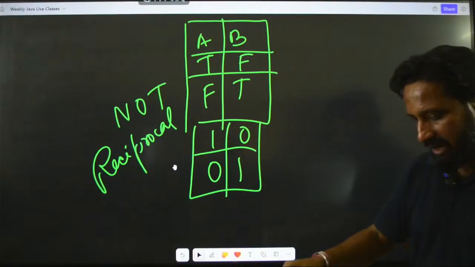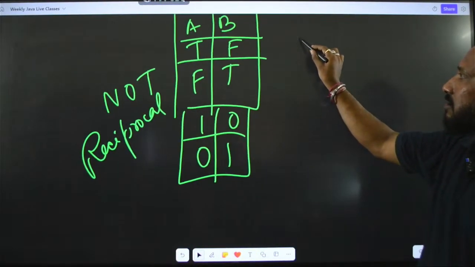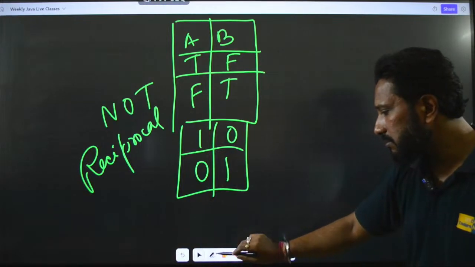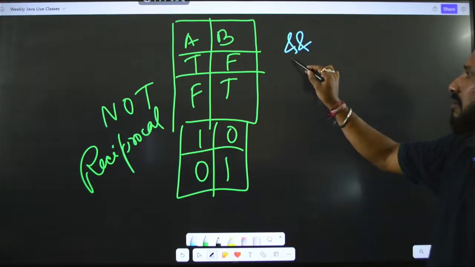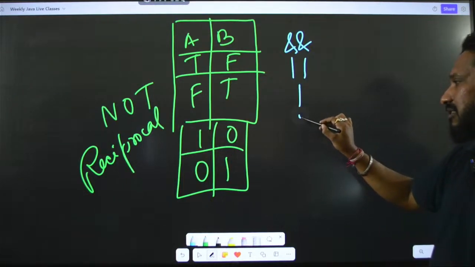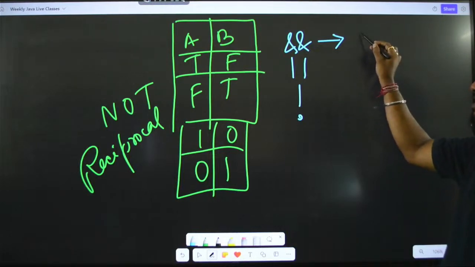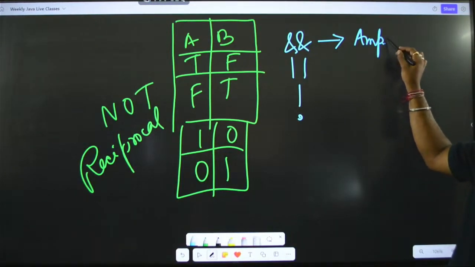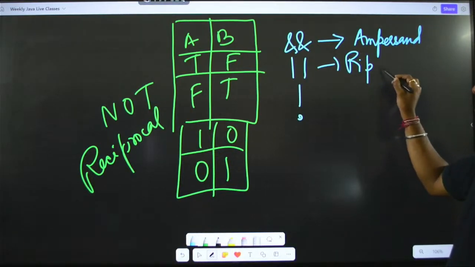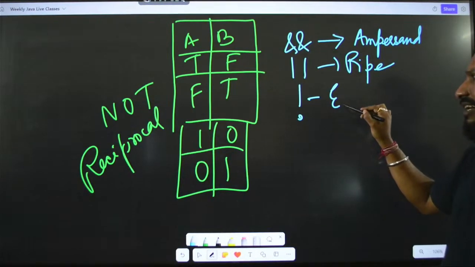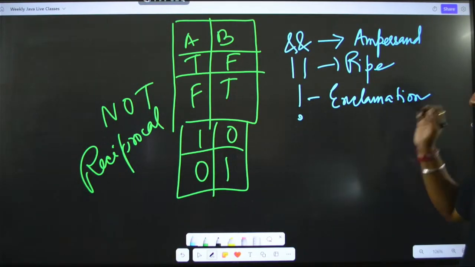So, let us go back here and just take a simple recap. So, we have learnt about the AND operation, we have learnt about the OR operation, and we have learnt about the NOT operation. Okay. AND is, this symbol is the ampersand, this symbol is the pipe symbol, and this is obviously the exclamation mark. You already know it from English, right? Fine, clear with this?